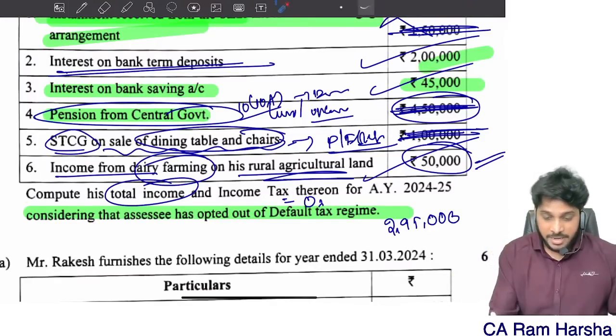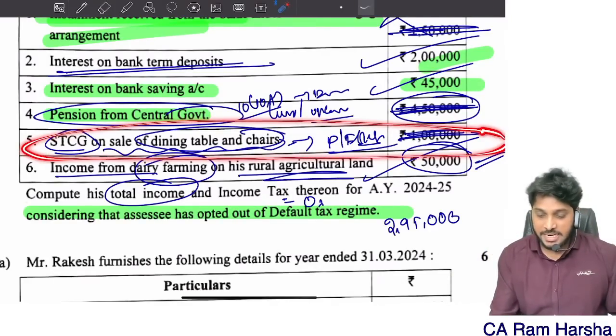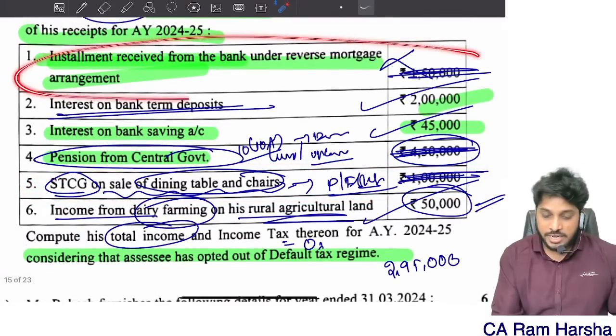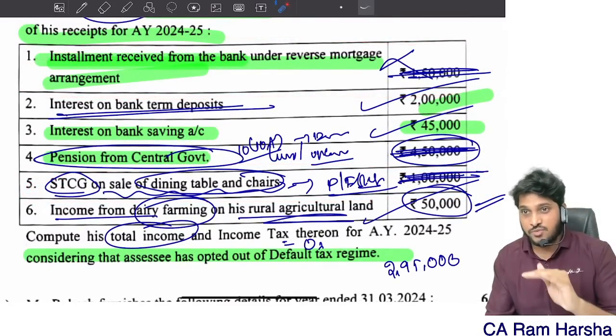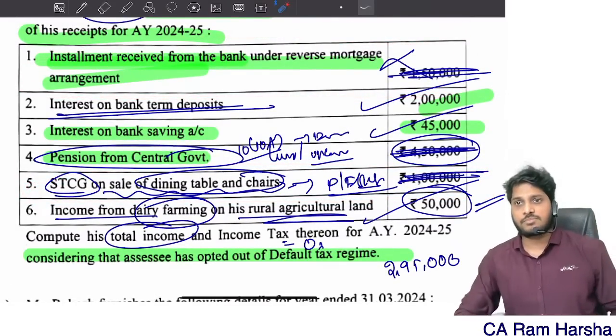Actually here many students might get confused regarding this dining table and chairs, and mortgage installment amount. Whatever is received is fully exempted. Remember that.